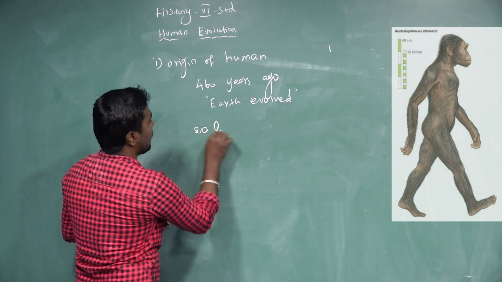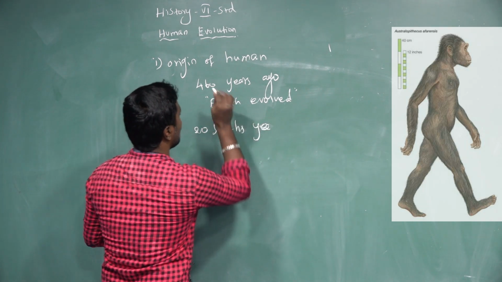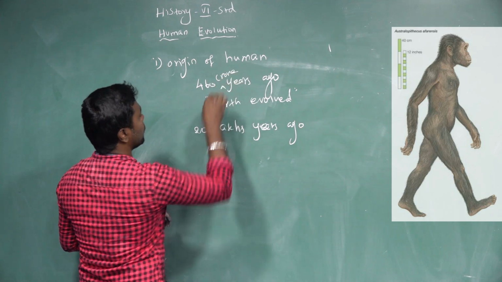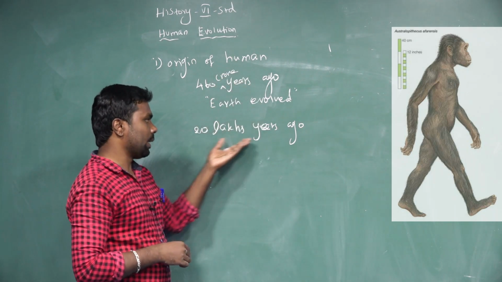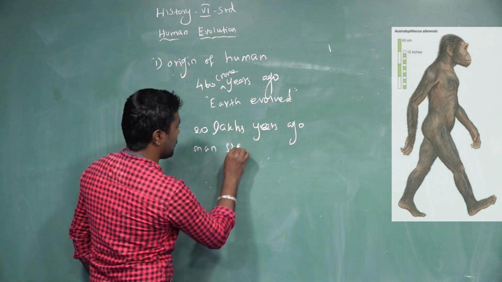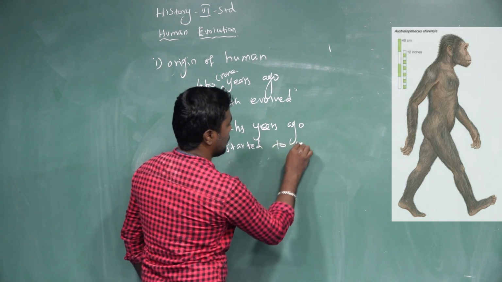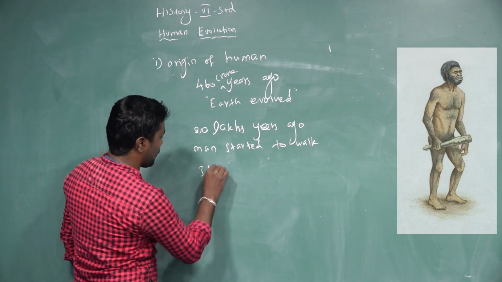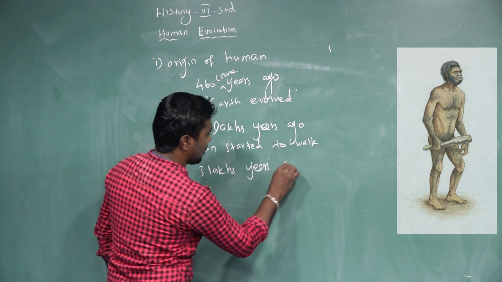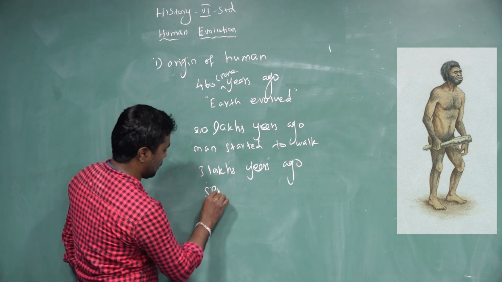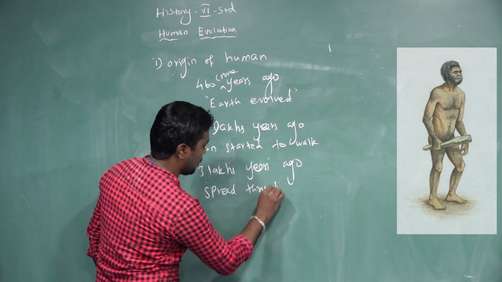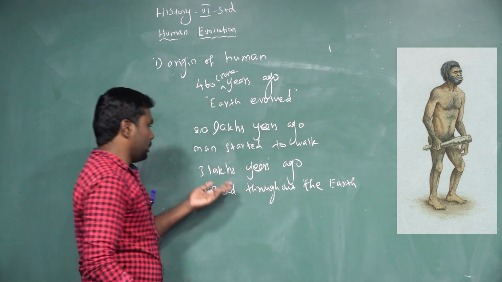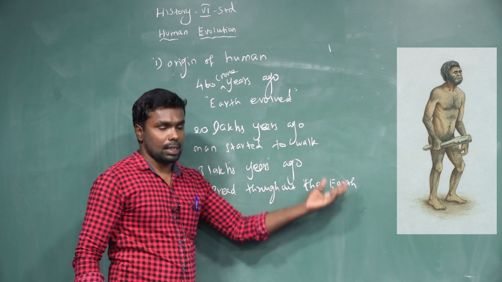And 460 crore years ago, Earth evolved. 20 lakh years ago, man started to walk. 3 lakh years ago, man spread throughout the earth, the entire world.